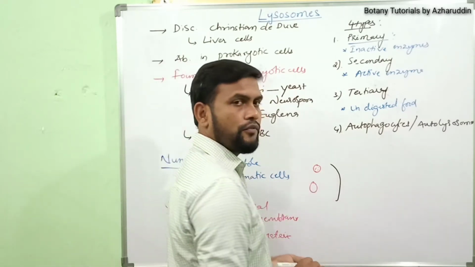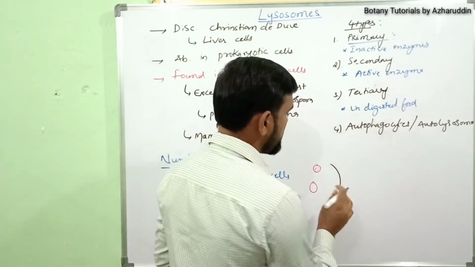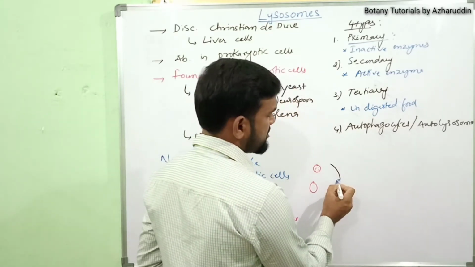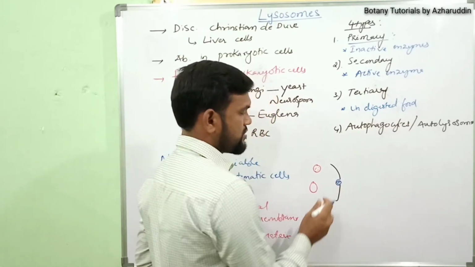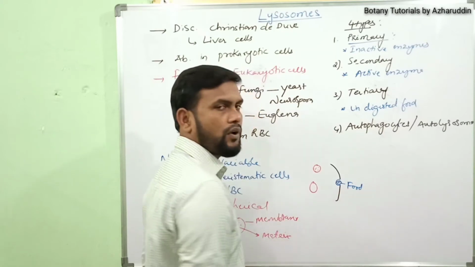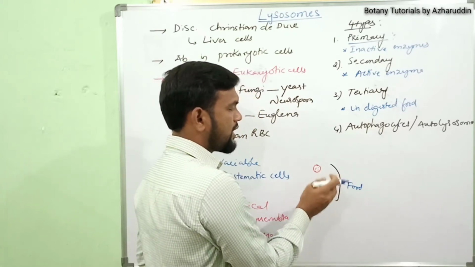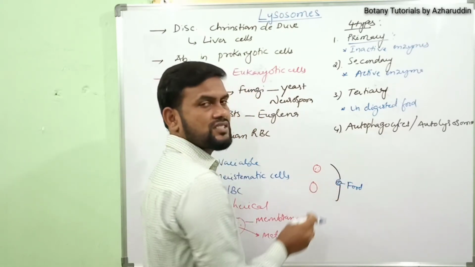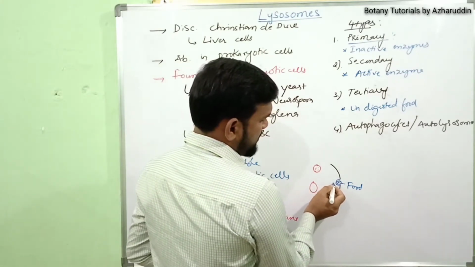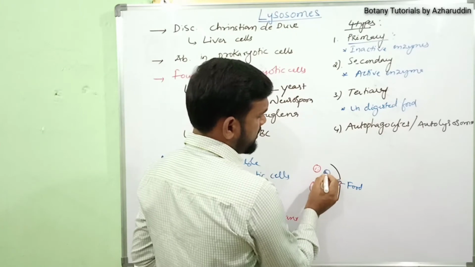Outer to the cell, food materials are present. These food particles come into the cell by the process of endocytosis.